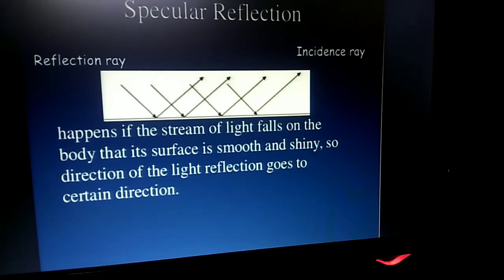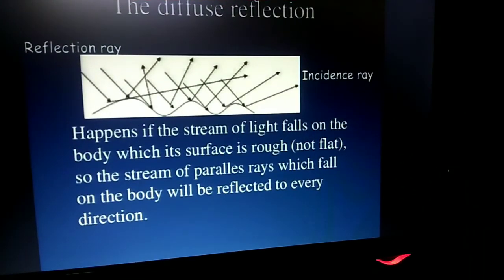If the light falls on a rough surface, it bounces back, but the incident rays are not parallel with each other. In the same way, the reflected rays are also not parallel with each other.